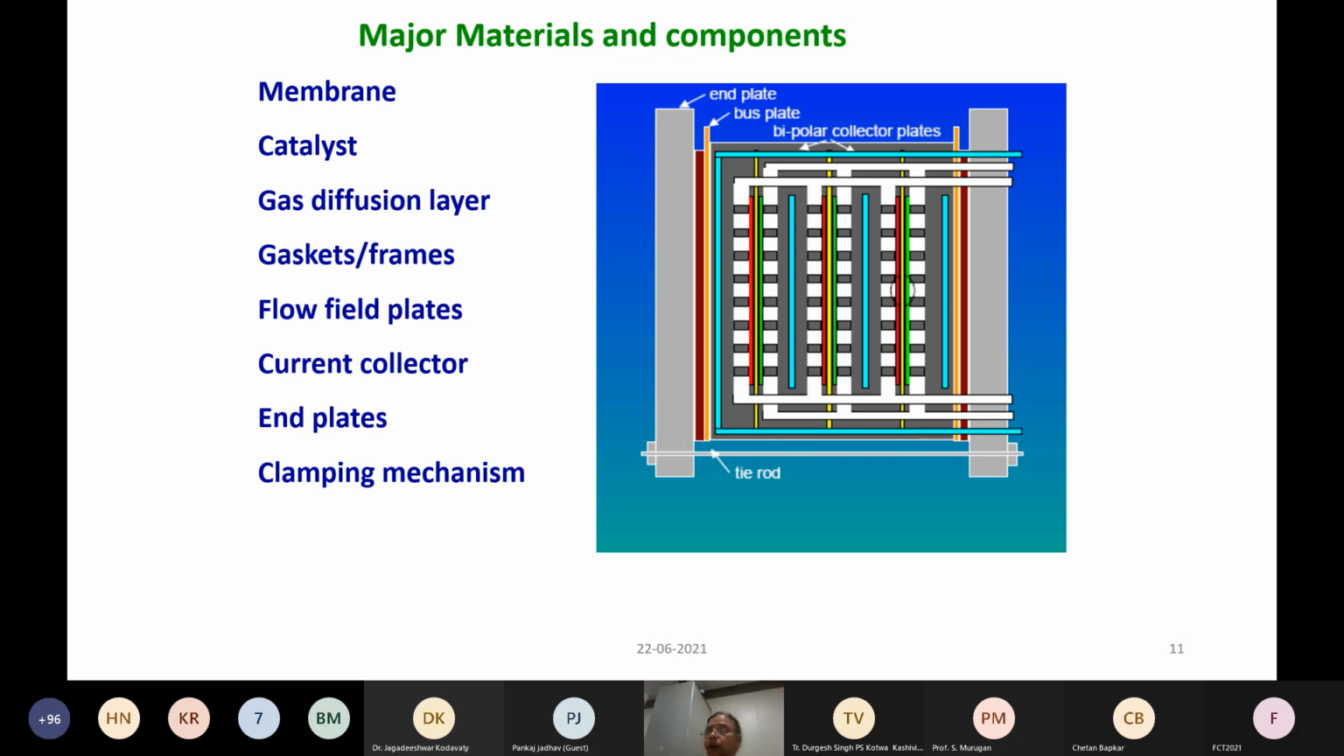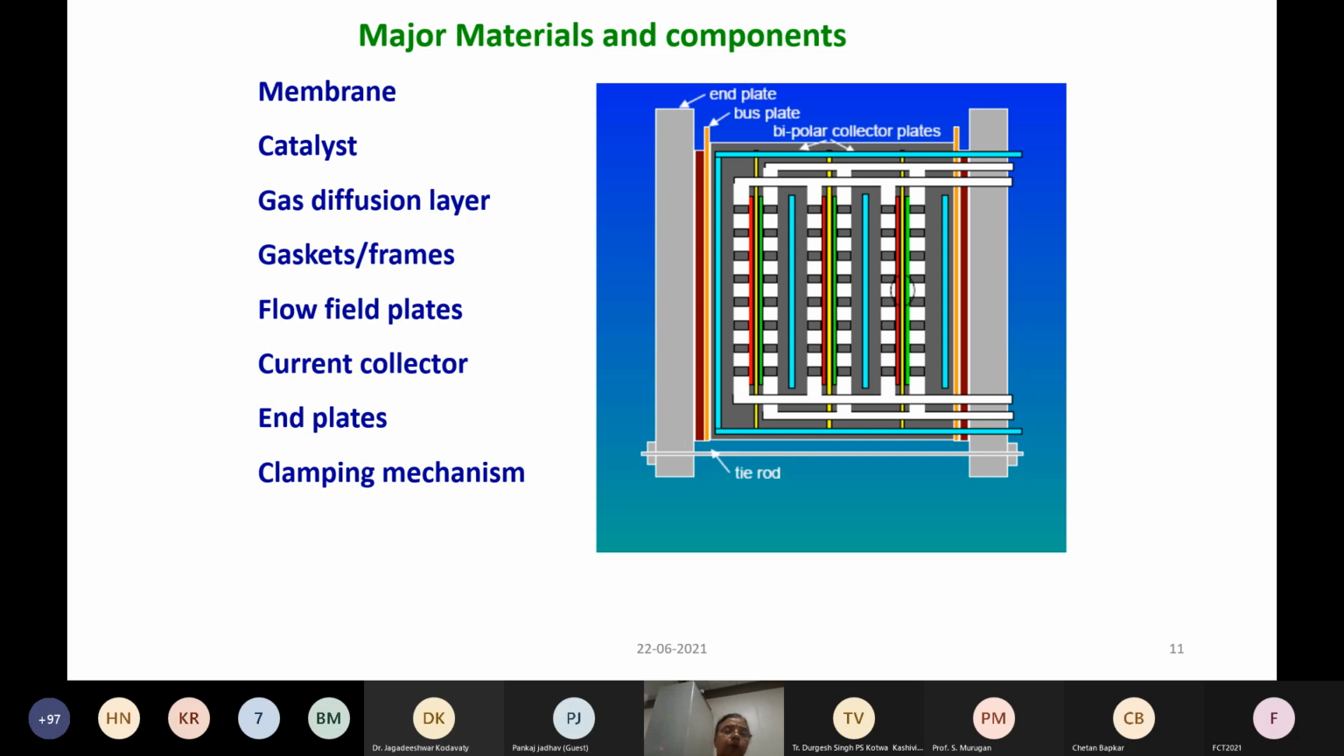So look at the materials that are required to make this kind of a fuel cell. The major material components are a membrane, like I showed you. You need a catalyst to split hydrogen and to make oxygen react with proton. And then you need some kind of a flow field actually. So you have to pass these gases across the electrode. So you need a flow field plate or a bipolar plate. And you need the rest of the paraphernalia for making a cell, that is a current collector, an end plate, and a clamping mechanism so that the gas does not leak.